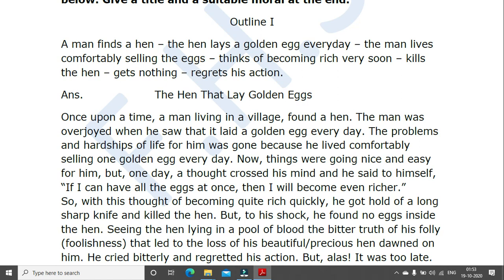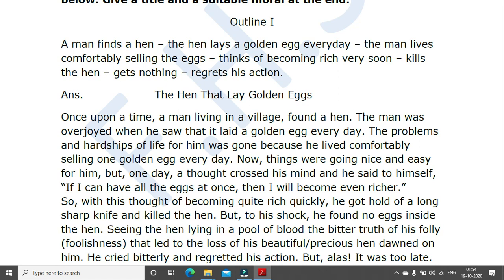See, I could have just said, with this thought of becoming rich, he killed the hen. But I added, he got hold of, and I described, I only use adjectives. Described the knife. I didn't say he took a knife and killed the hen. I could have said that also. But then here you're adding more. See, long, sharp. So you're describing, using adjectives to describe over here.